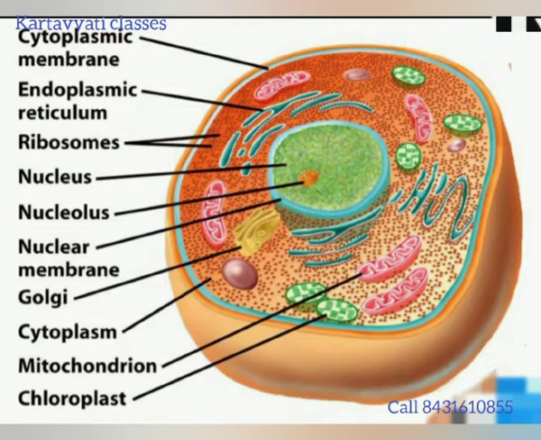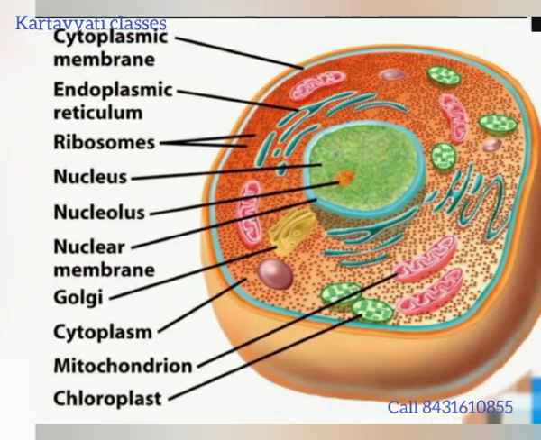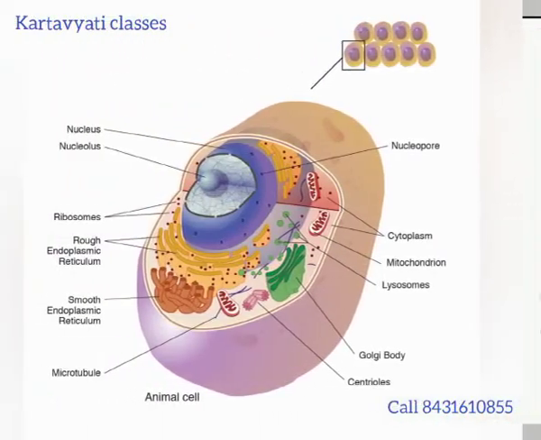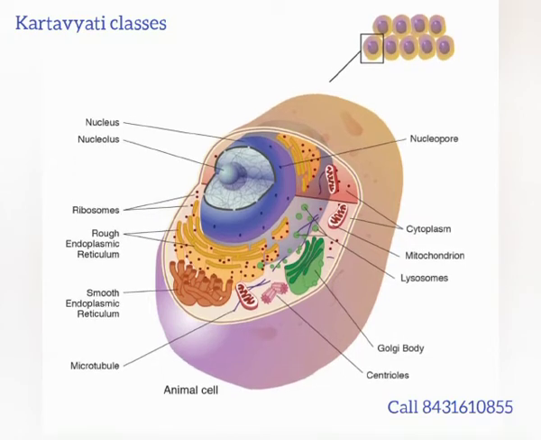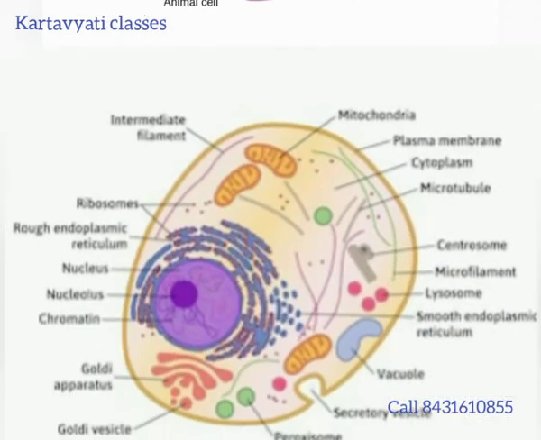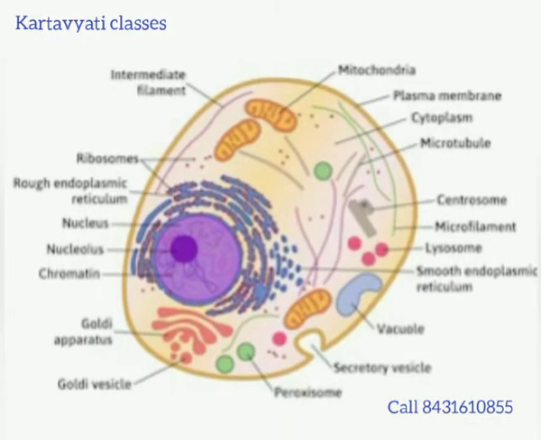The different cell organelles present inside the cell in the cytoplasm are endoplasmic reticulum, ribosome, nucleus, nucleolus, Golgi body, centrioles, mitochondria and many more. These different organelles, present inside the plant cell as well as in the animal cell, perform different kinds of functions. They have separate functions, and all together they perform their function, and it is very important for the function of the cell.